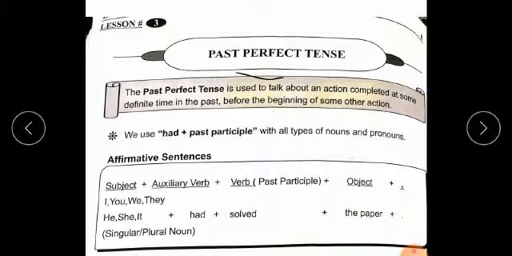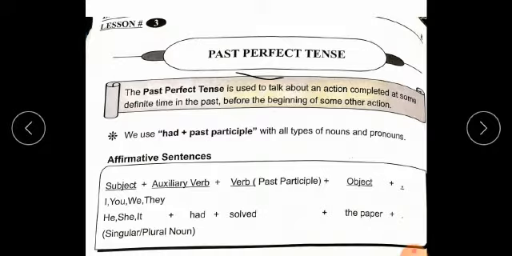And what is the structure? The structure of an affirmative or simple sentence is subject plus auxiliary verb, which is had, plus past participle plus object. Subject plus had plus past participle plus object plus full stop.